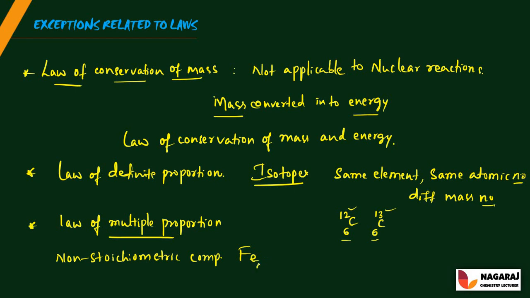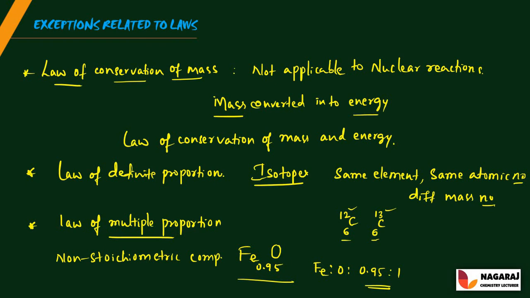The iron oxide formula is Fe 0.95 O 1. So the ratio of atoms, iron and oxygen, is 0.95 to 1. It is not a whole number, right? Hence this law is not applicable for the non-stoichiometric compounds.